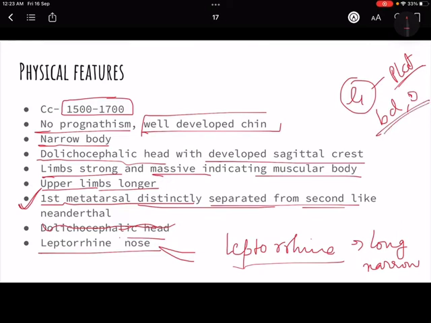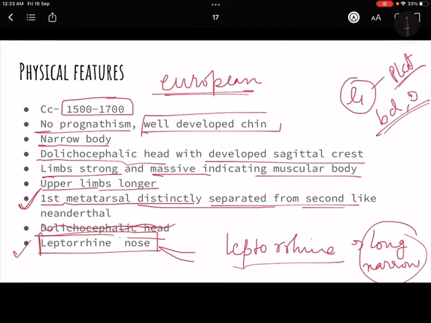So they are having a very sharp nose, like Hrithik Roshan's nose. So I hope you understand now. So basically a little bit of a European type, like today's Europeans, something like those characteristics.